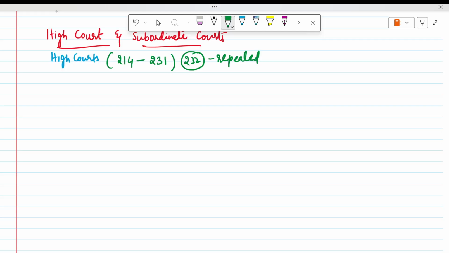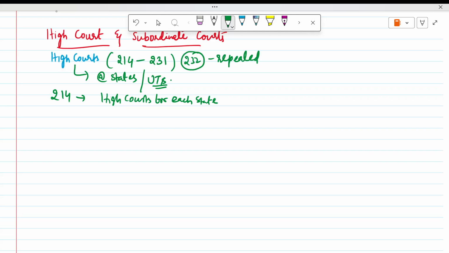High Courts are at the states, and some UTs are also covered, for example, the Delhi High Court. Article 214 covers High Courts for states. For each state there is one High Court. That is what Article 214 says.